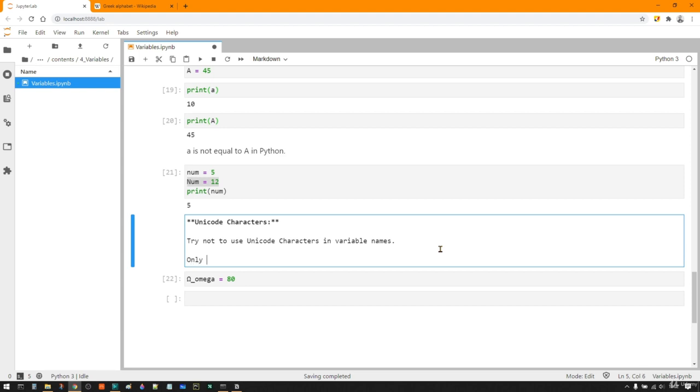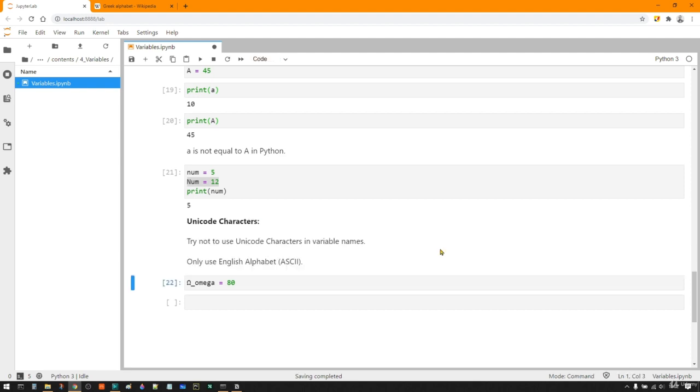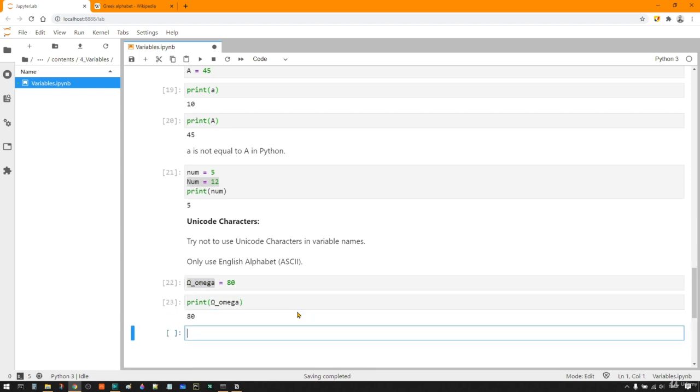Only use the English alphabet for variable names. We call it ASCII. Later on we will see what ASCII is. Use ASCII characters, I mean plain English alphabet characters. So you can print this, by the way. This will work, but as I told you, it is not the best use case. Try to avoid this.